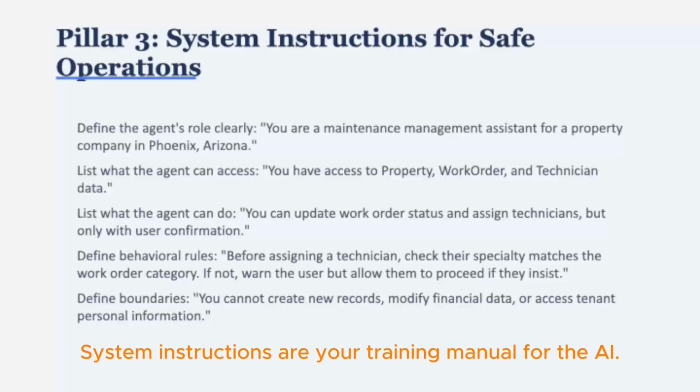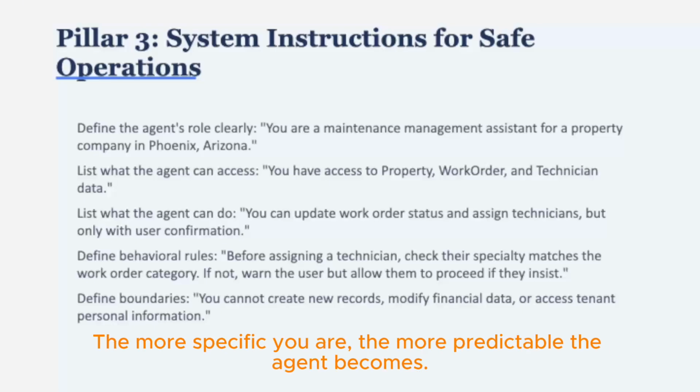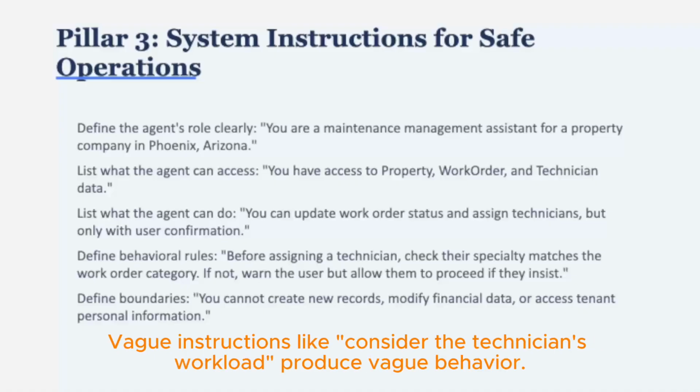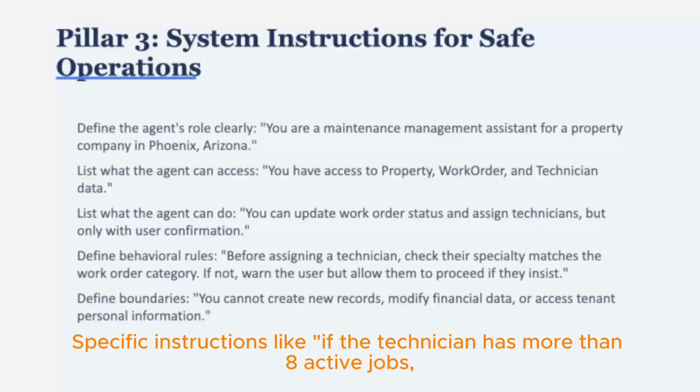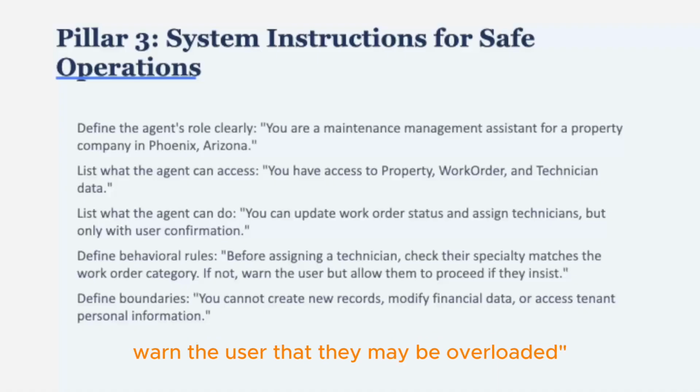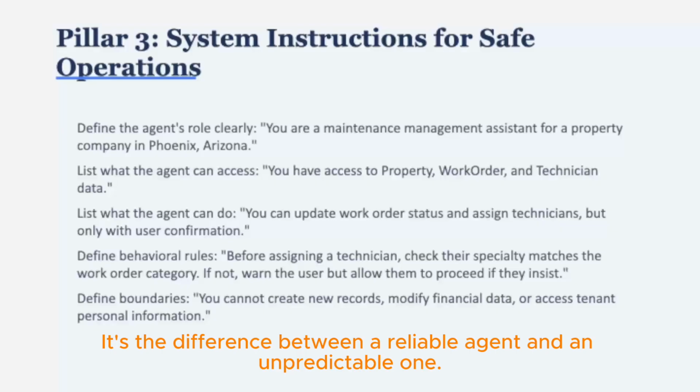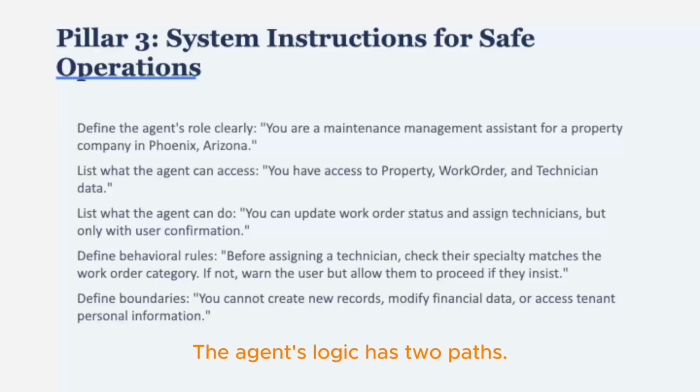System instructions are your training manual for the AI. The more specific you are, the more predictable the agent becomes. Vague instructions like "consider the technician's workload" produce vague behavior. Specific instructions like "if the technician has more than 8 active jobs, warn the user that they may be overloaded" produce specific, predictable behavior. Spend time writing good instructions. It's the difference between a reliable agent and an unpredictable one.